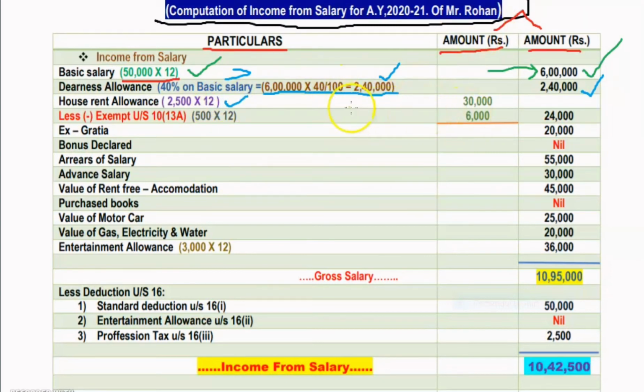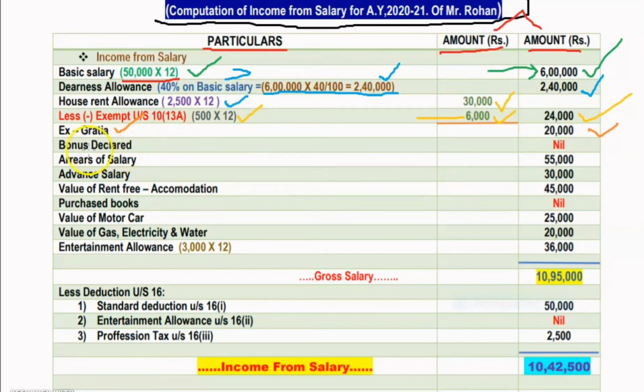House rent allowance is given as 2,500 per month. So 2,500 per month multiplied by 12 months gives 30,000, which we write in the inner column. Next we deduct the exemption under section 10 subsection 13A, that is 500 per month, so that is 6,000 rupees. 30,000 minus 6,000 is 24,000. So this is our HRA. And next, ex gratia is taxable, so 20,000 in the outer column.